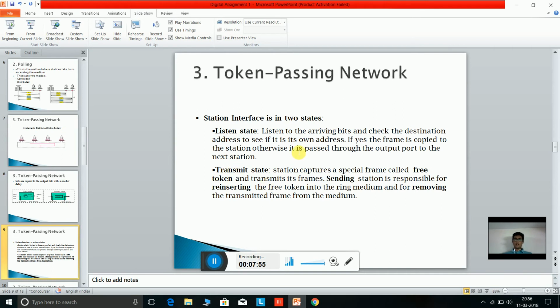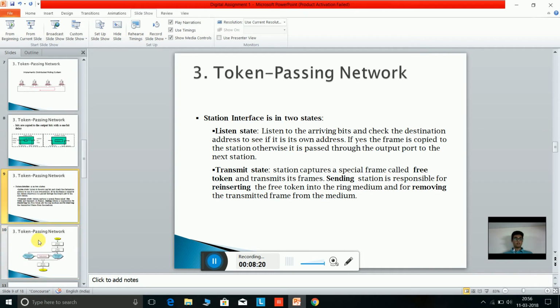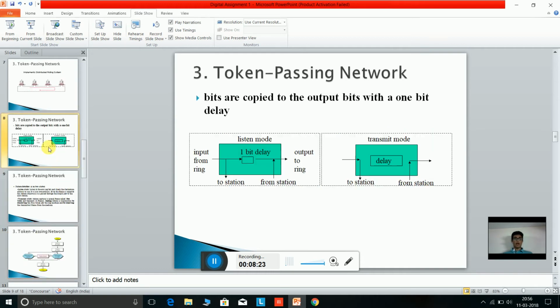The station captures a special frame called a free token and transmits its frames. The sending station is responsible for reinserting the free token into the ring medium and for removing the transmitted frame from the medium, which means that the sender is responsible for its token that has been inserted into the ring medium, and it has to remove the transmitted frame from the medium. So this is token passing. And one more thing, there is a 1 bit delay whenever the listener listens to the arriving bit.